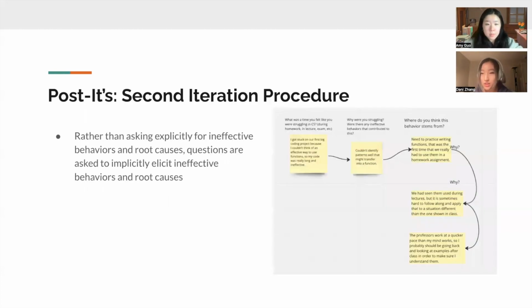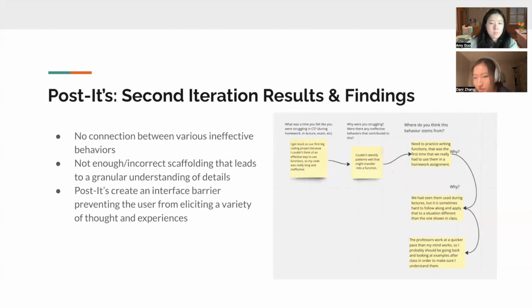And so upon recognizing these limitations of the design, we created a second iteration of the post-it design, wherein rather than asking explicitly for ineffective behaviors and root causes, we inputted questions that implicitly elicit ineffective behaviors and root causes. Some of the findings that we have identified was that there was no connection between multiple ineffective behaviors. Students usually only listed one ineffective behavior, which indicates that there was not enough scaffolding, or perhaps the scaffolding itself was incorrect, which did not lead to a granular understanding of the details in a CS struggle.